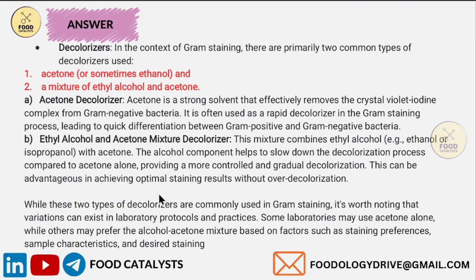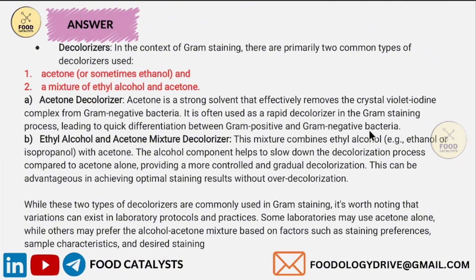Third step is decolorizer. In the context of gram staining, there are primarily 2 common types of decolorizers used. One is acetone. The other is a mixture of ethyl alcohol and acetone. Acetone decolorizer: acetone is a strong solvent that effectively removes the crystal violet iodine complex from gram-negative bacteria. It is often used as a rapid decolorizer in the gram staining process, leading to quick differentiation between gram-positive and gram-negative bacteria.